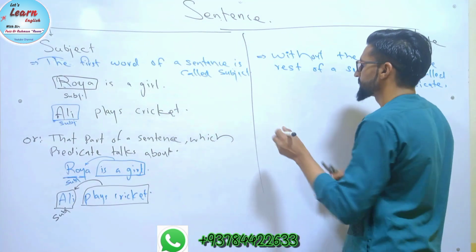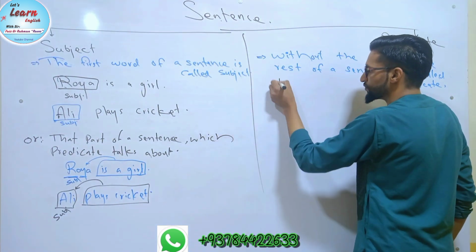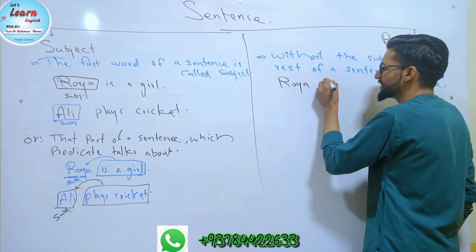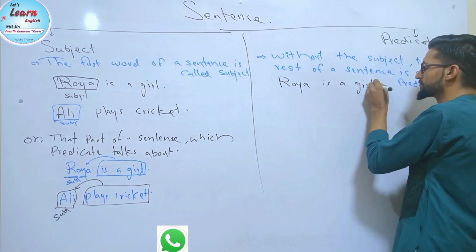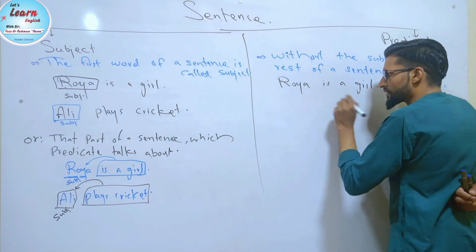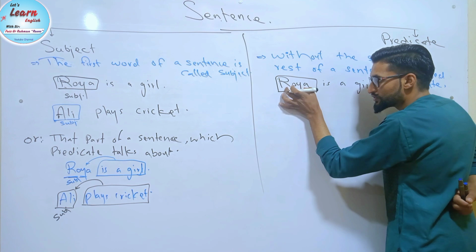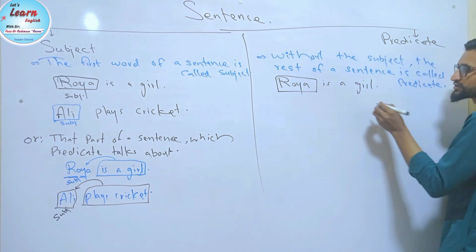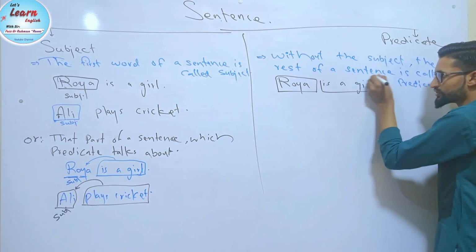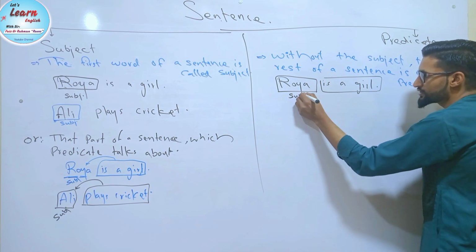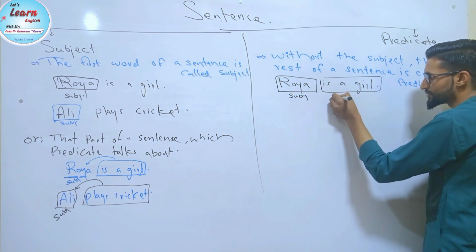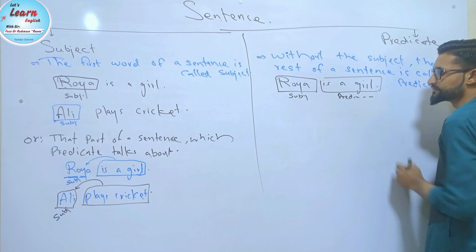For example, if I say the same example, Roya is a girl. Now look, this is the subject. Clear? So in definition we said that without the subject, the rest of a sentence is called predicate. This is the rest of a sentence. So we can say this is subject, and without this, the rest of a sentence is called predicate. Now this is the predicate.